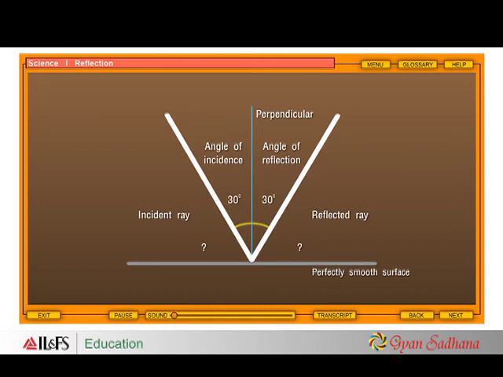That is, it forms 90 degrees with the reflecting surface. If the angle of reflection is 30 degrees, then the angle between the reflected ray and the surface is 90 minus 30, which is 60 degrees. Similarly, the angle between the incident ray and the surface is 90 minus 30, which is 60 degrees.